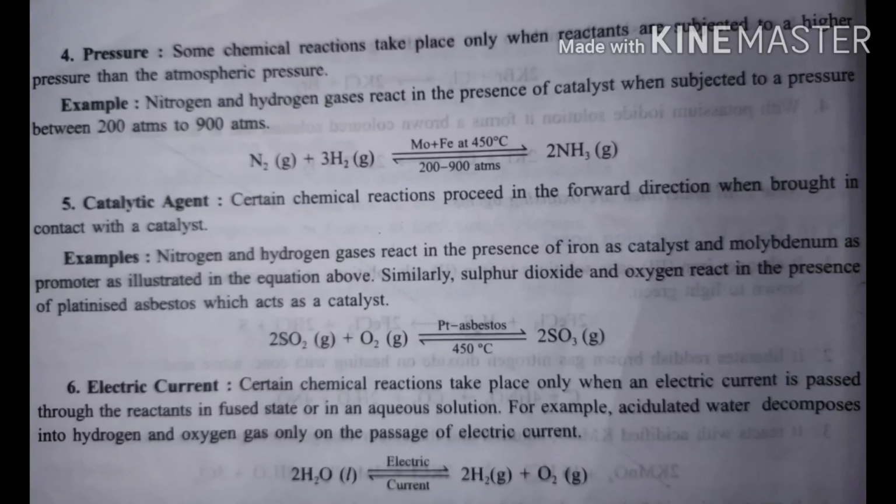Next is catalytic agent, means catalyst. Some reactions take place in the presence of a catalyst only. Next is electric current. Some reactions require electricity to proceed. Now we will turn to page number 44 again.